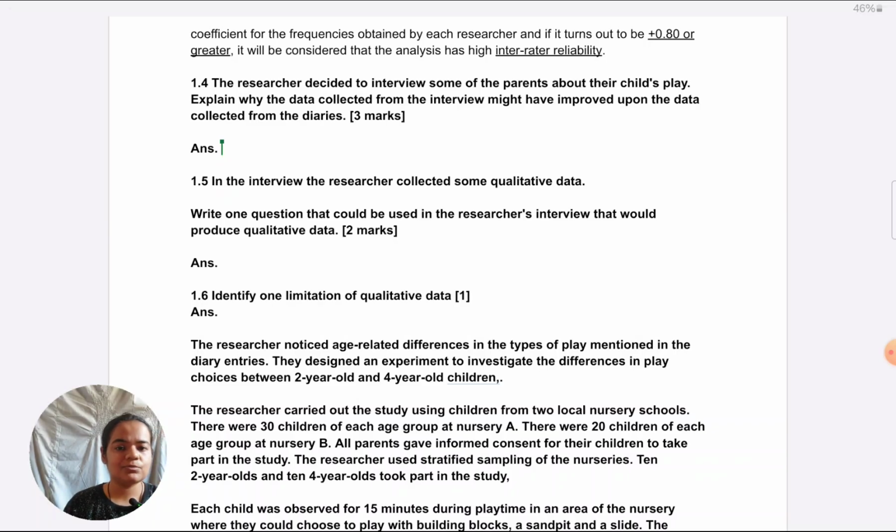First thing that will come to mind is interview data is definitely more detailed than what is mentioned on diaries. And that is added to by the fact that follow-up questions can be asked.